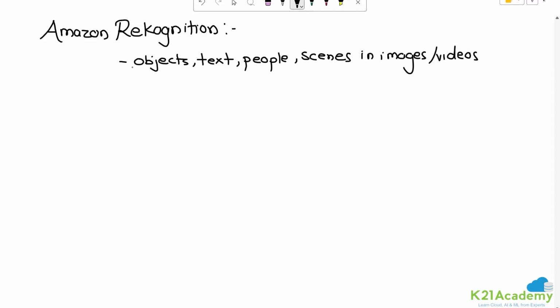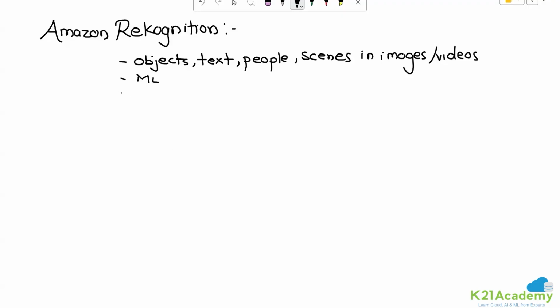It is using machine learning for that, by the way, for sure. In fact, Rekognition, if you remember, is a classic example, I would say, of deep learning. So the basis of that is again ML, but actually it is using deep learning for most of the tasks.